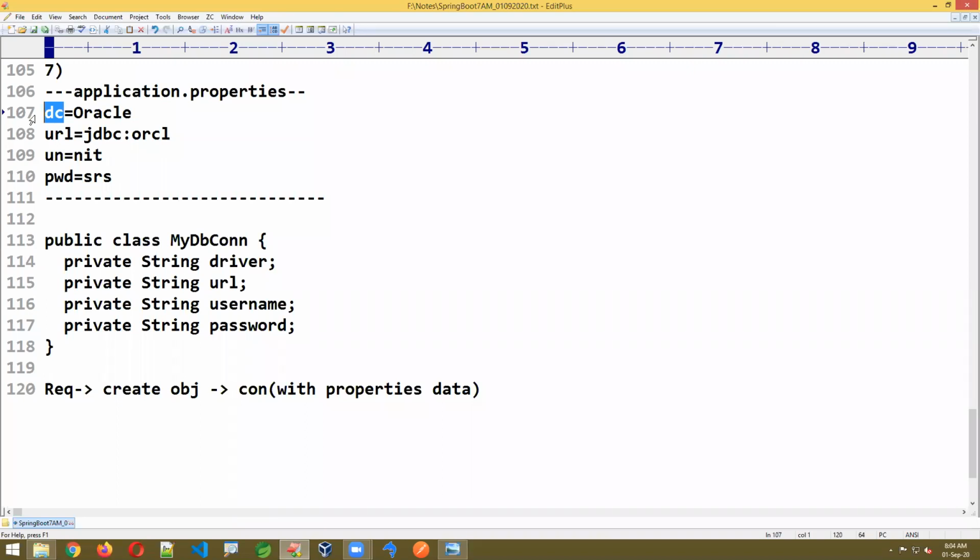Pragna, the first one you gave wrong. You should not give Oracle, you should give DC. Ganesh, you wrote all correct, but for the last one, instead of PWD, you wrote SRS. You should write PWD. Mistake is also fine. Do it, not a problem.